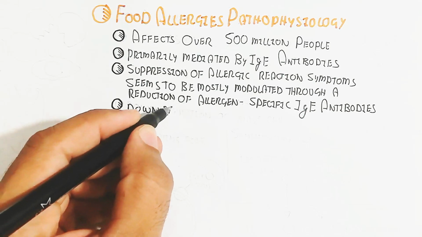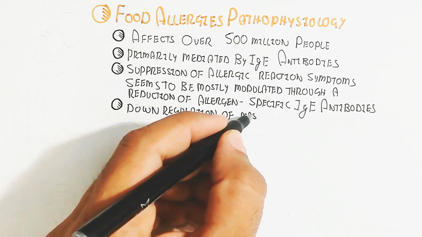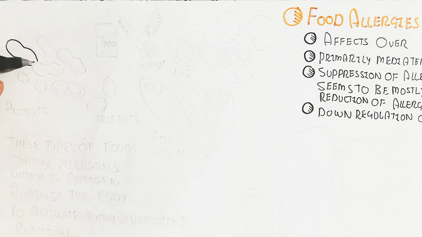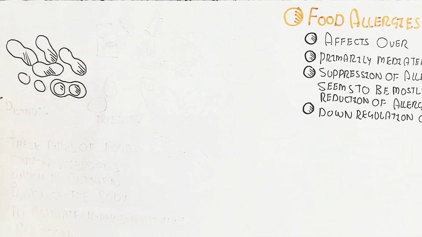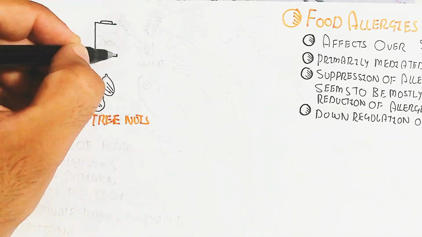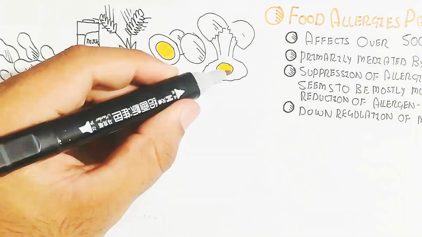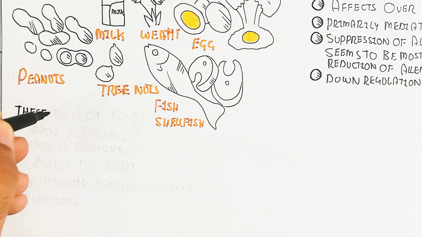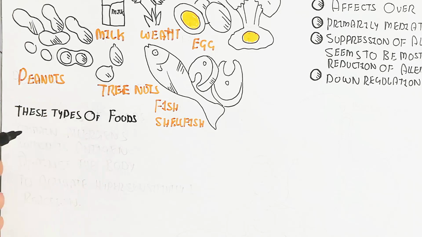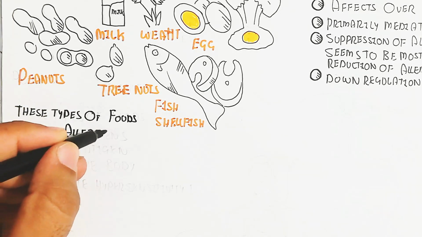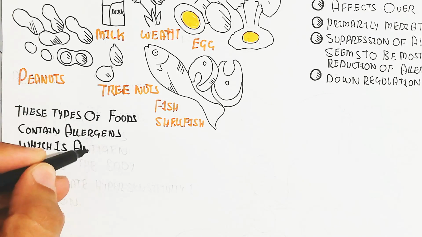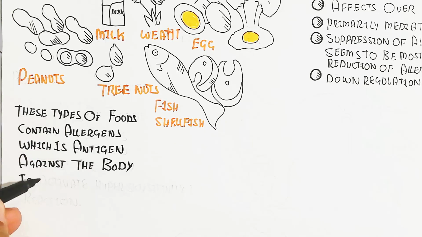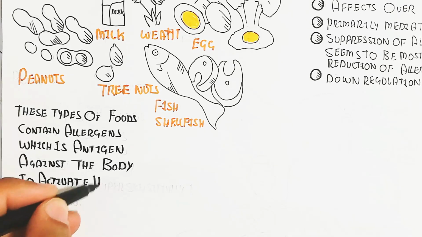Let's understand the foods that trigger an allergic reaction whenever you eat them. Persons who are sensitive to foods like peanut, milk, tree nuts, wheat, egg, and fish, as well as shellfish, will have an allergic reaction. These foods contain allergens, which are antigens that activate the body's hypersensitivity type 1 reaction.